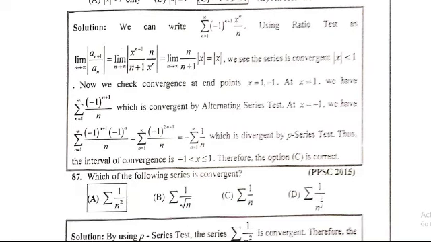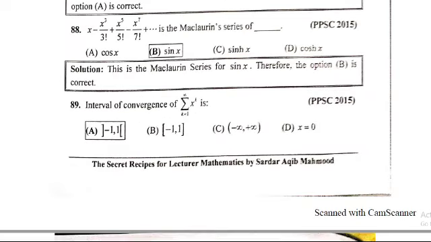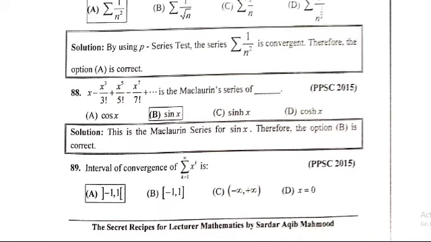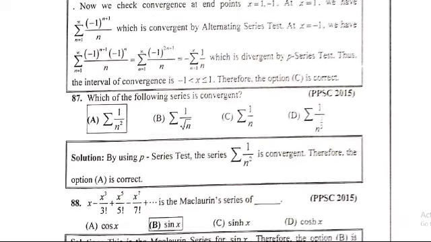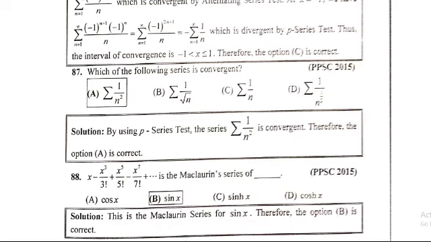MCQ 87: which of the following series is convergent? Summation 1 divided by n square is a convergent series, so option A is correct. Solution: by using the p-series test, the summation 1 divided by n square is convergent, therefore option A is correct.